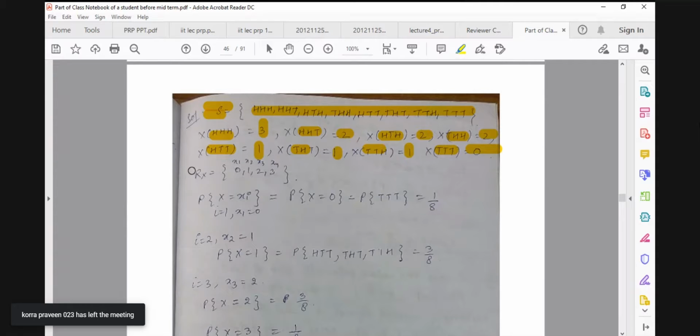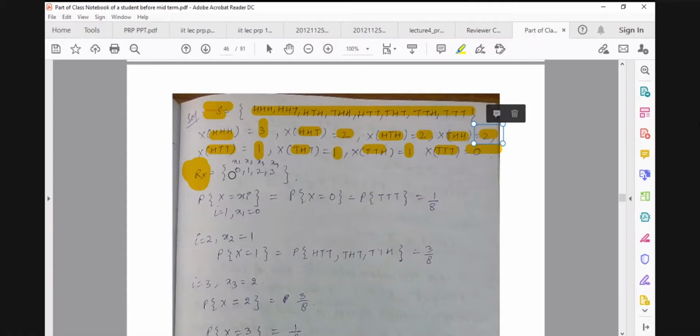So you can see what the range of x is. Rx takes the real values 0, 1, 2, oh sorry, 3 also. So x is taking 4 real values. Rx is known as the range space of the discrete random variable capital X.